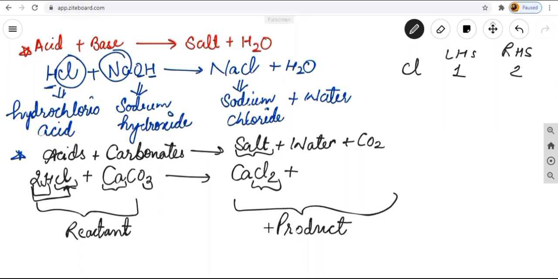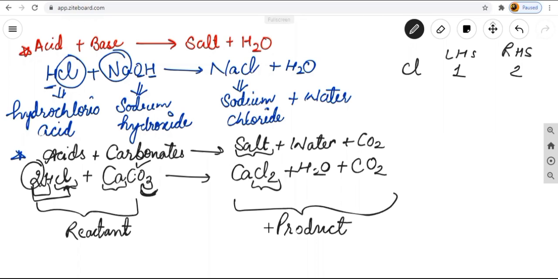Plus, now tell me, on the reactant side, how many H's are there? H is 2. So we can write here H2, and 1 oxygen I can borrow from this carbonate, O3. I am taking 1 oxygen from this. Now what is left with us? 1 carbon is left, and after taking 1 oxygen, we have 2 oxygen here. So we can say it is CO2. So this is our formula.